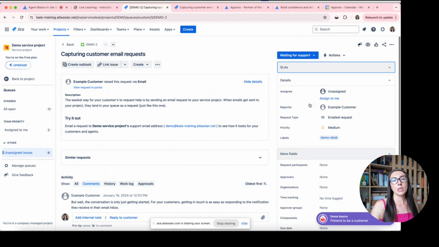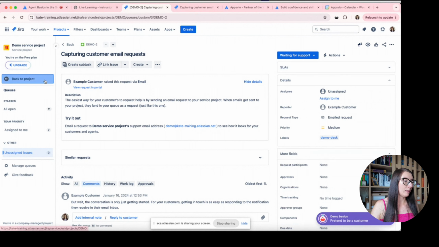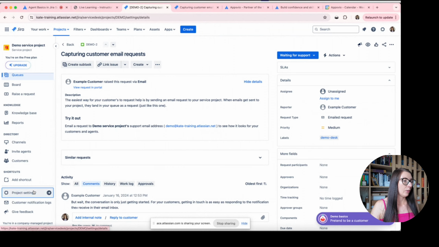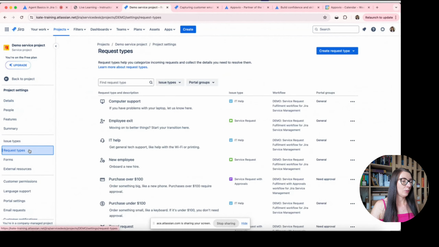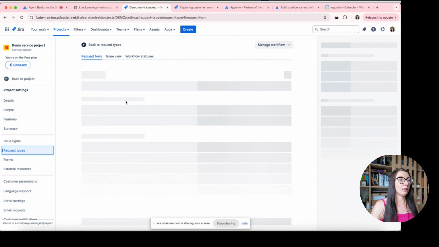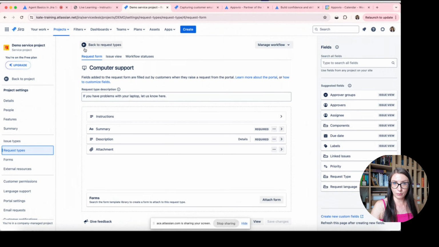To configure which fields are available in details or in more fields, we have to also go to our request type configuration. So let's go again to these request types, and here you can see that we have got two options: request form, and this is what is available to your customers, and issue view.